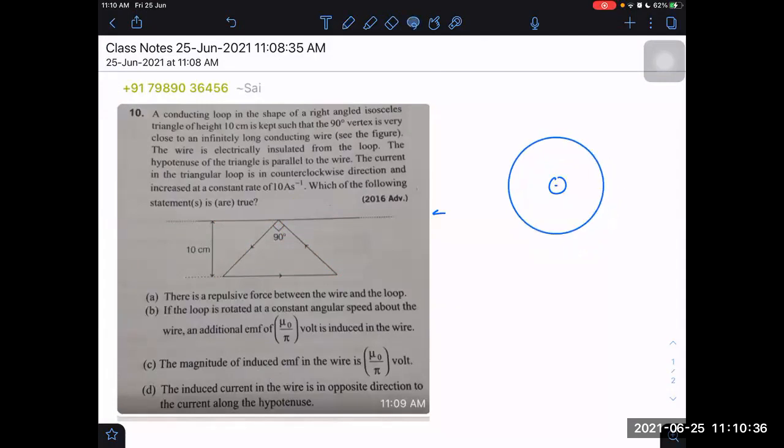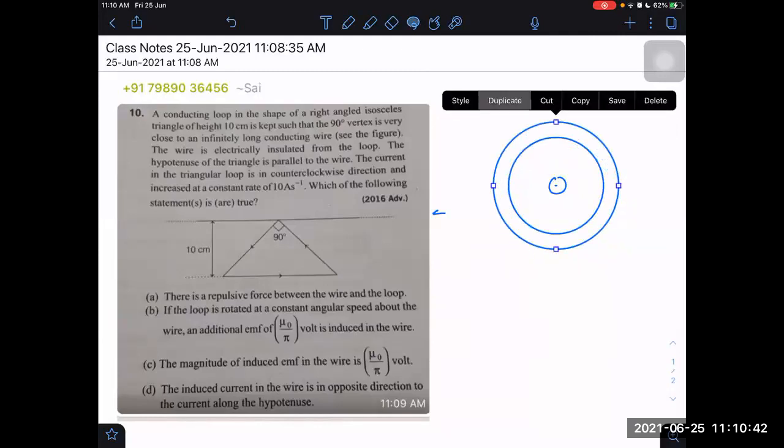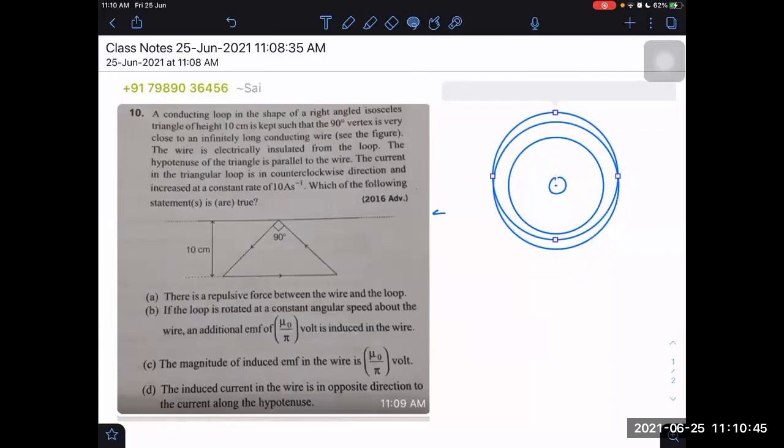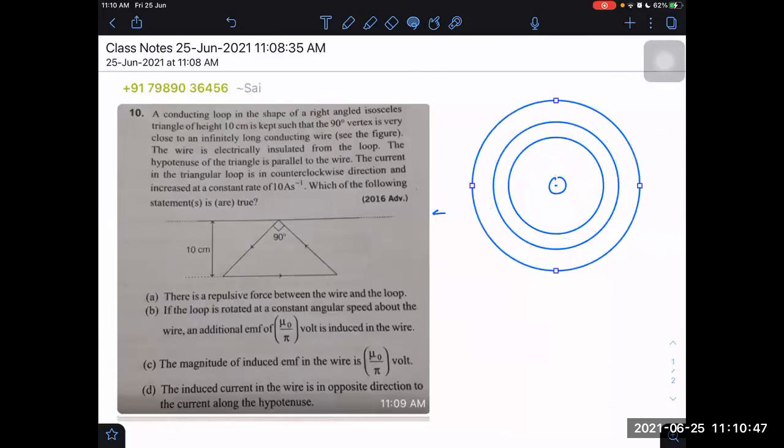Circular. So if the magnetic field lines are circular, and if I also move something in a circular path, then what would happen as a result? Will the flux change through that thing? No, sir, it will not change. So similarly, the flux through this is not changing. There will be no EMF induced in this loop. EMF induced will be 0.